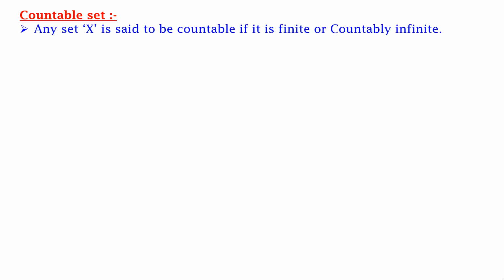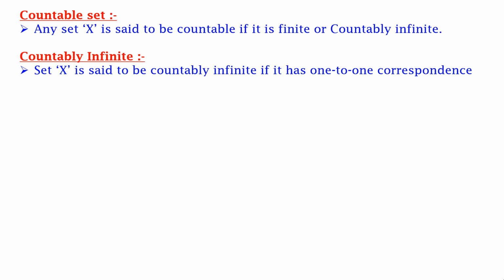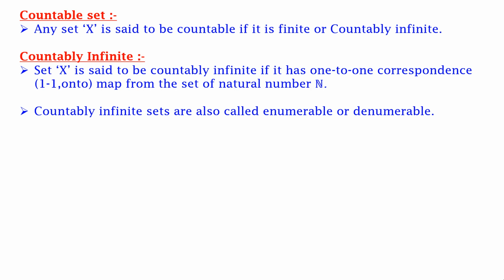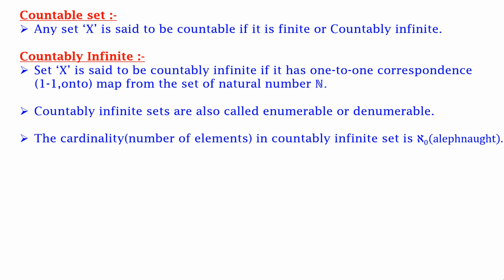Let us begin. Now what is a countable set? Any set X is said to be countable if it is finite or countably infinite. We all know what we mean by finite, but what is countably infinite? A set X is said to be countably infinite if it has a one-to-one correspondence, that is, a one-one onto map from the set of natural numbers. Countably infinite sets are also called enumerable or denumerable. The cardinality, that is the number of elements in a countably infinite set, is aleph naught.